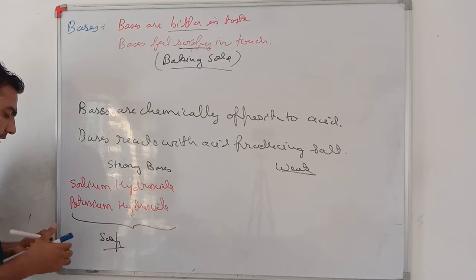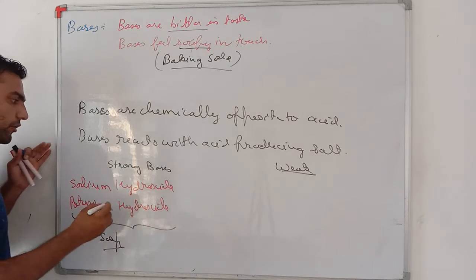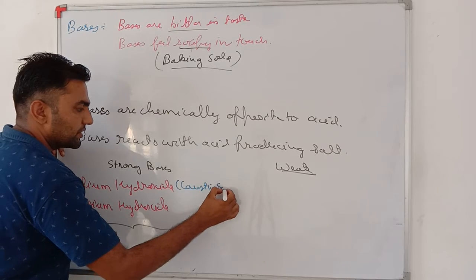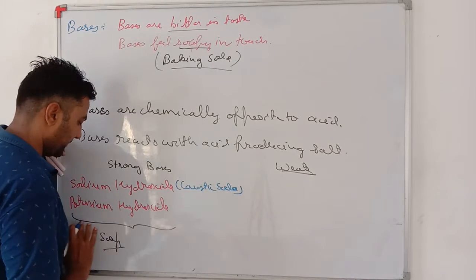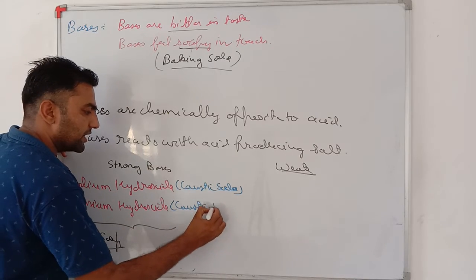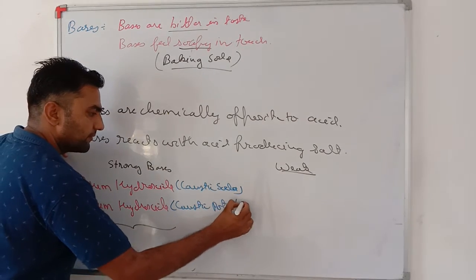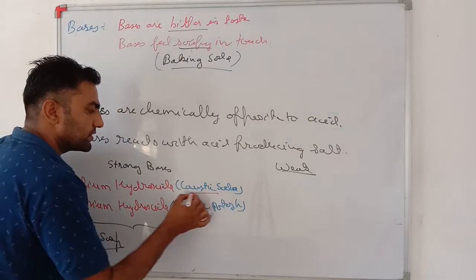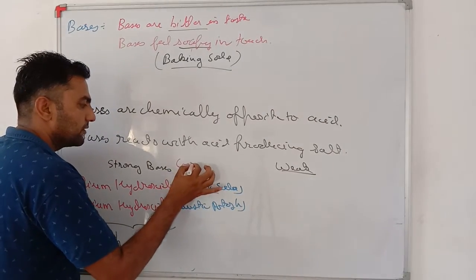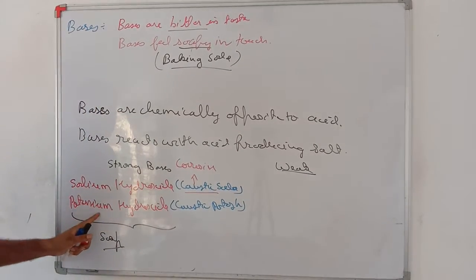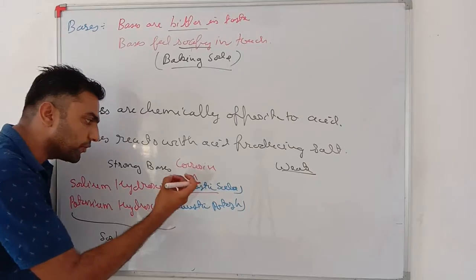Sodium hydroxide is generally also known as caustic soda, and potassium hydroxide is known as caustic potash. Generally, caustic means corrosive. That is, sodium hydroxide and potassium hydroxide, both of them are corrosive.